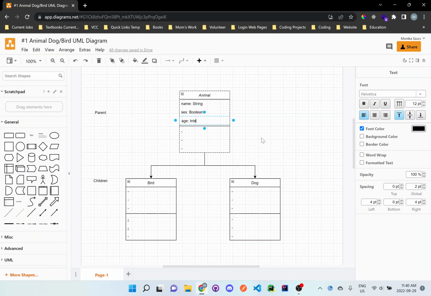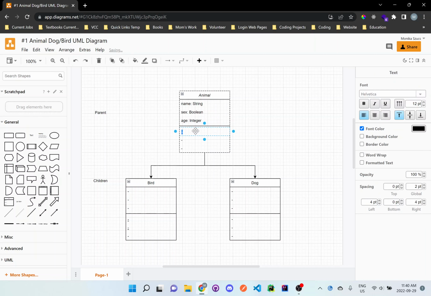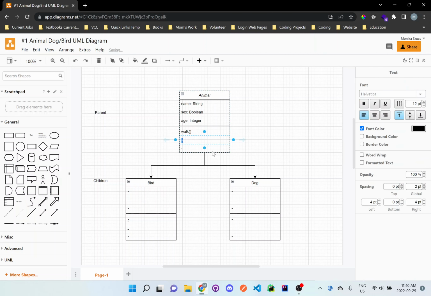So there could be integer for age, and then what do a bird and a dog do? I guess they could both walk technically, they both have legs. And what else do they do? They run.